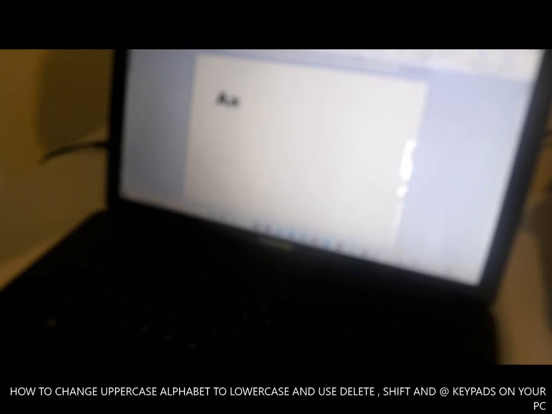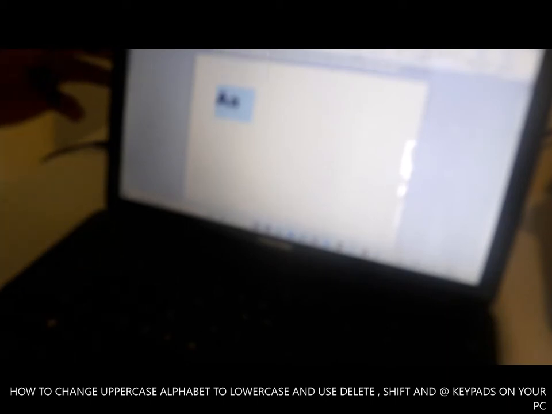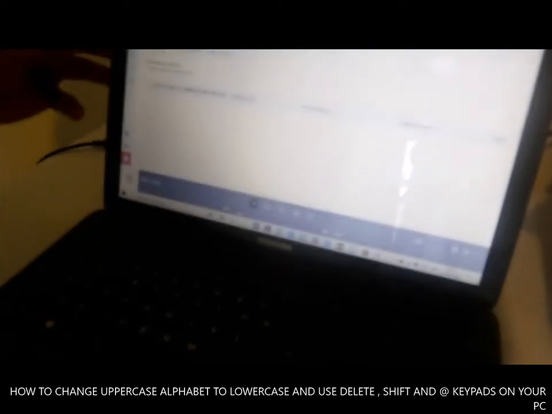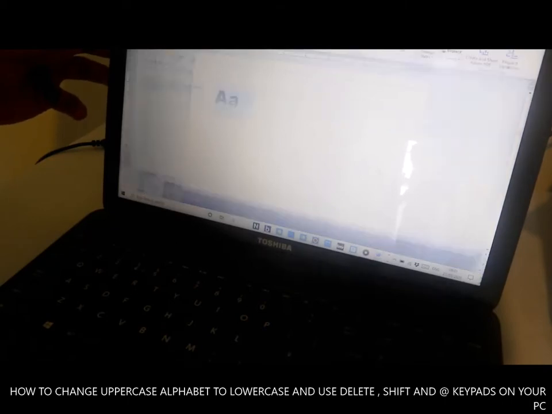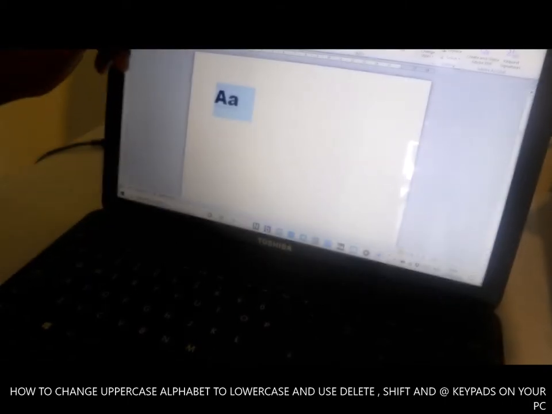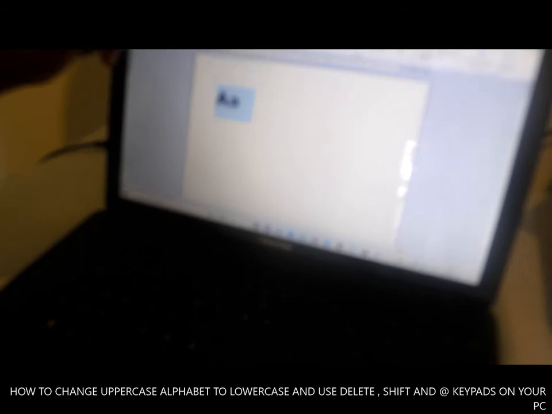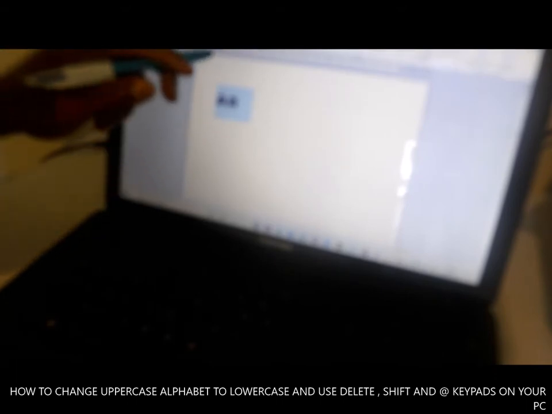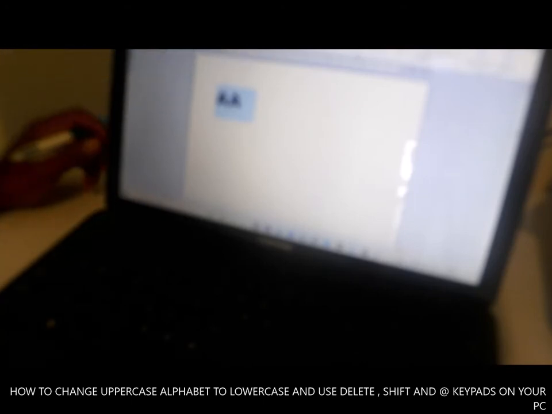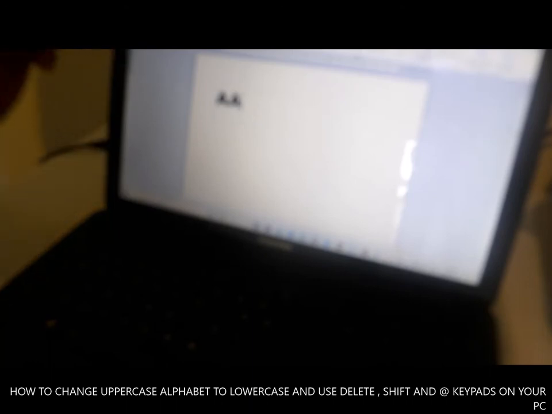Like I said earlier, to change to small or large size, you need to go to sentence case. Choose lowercase and everything will change to lowercase. Click uppercase and everything will go to uppercase. That is another way to do it.